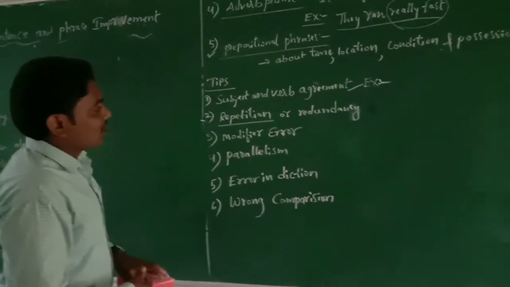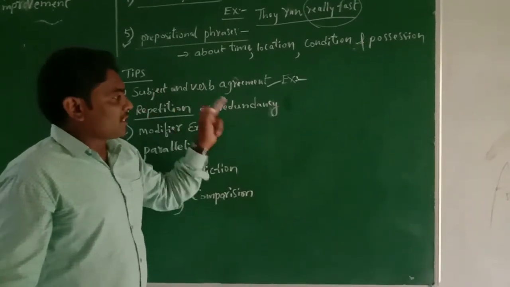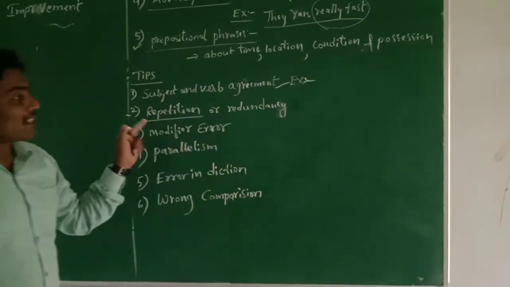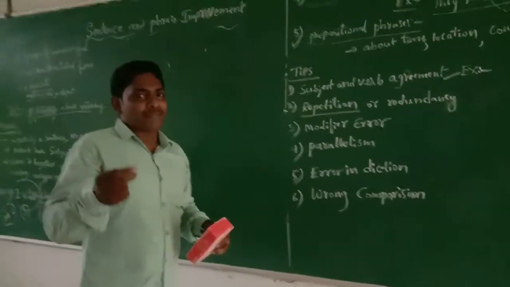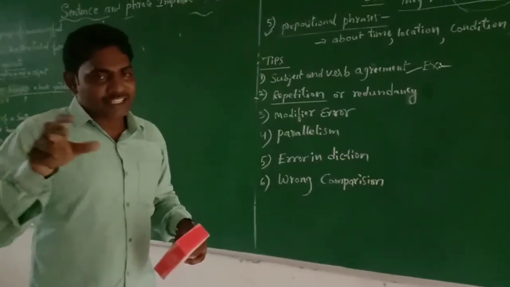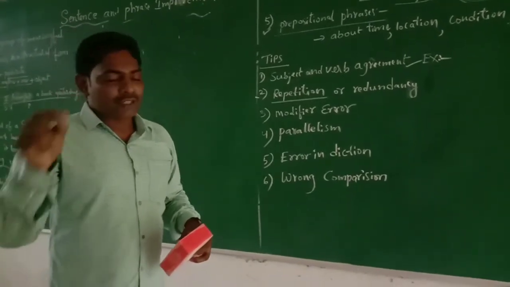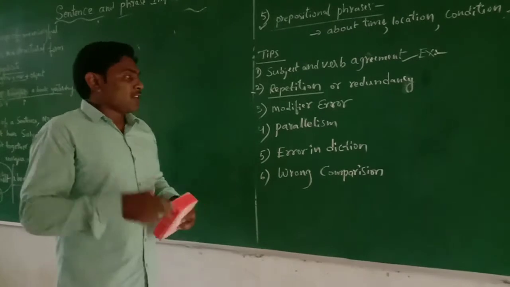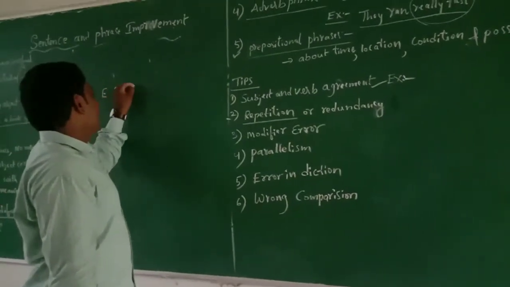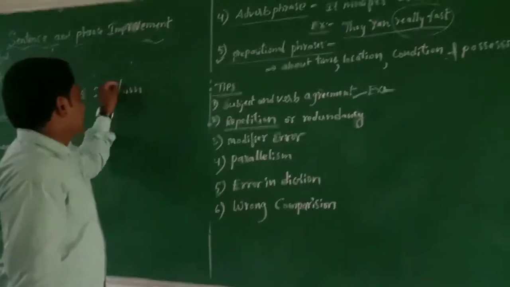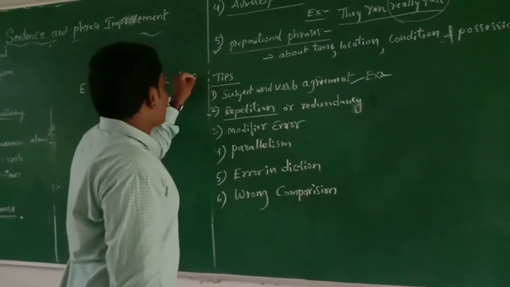The second tip is called repetition or redundancy. Repetition or redundancy means some words are repeated again and again in the statement. We should avoid them to improve the statement and remove errors. For example, "I return back to Delhi."